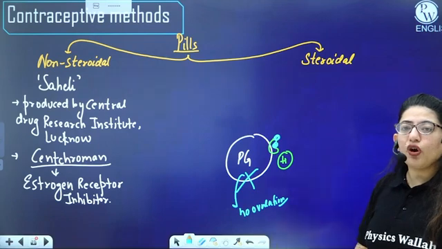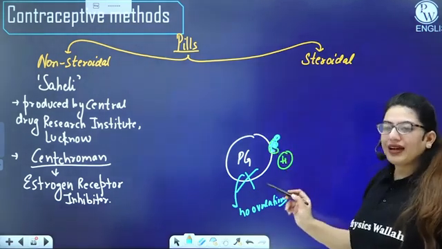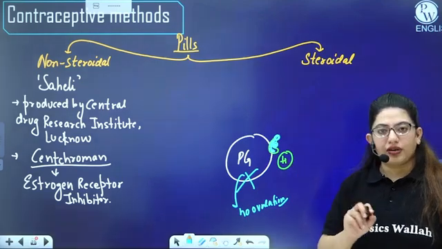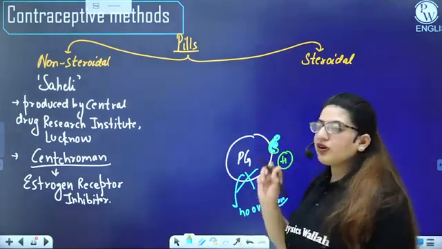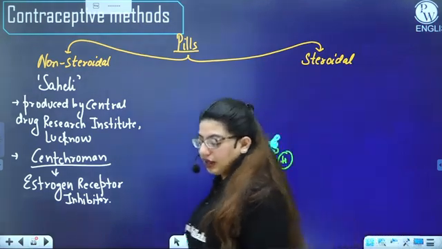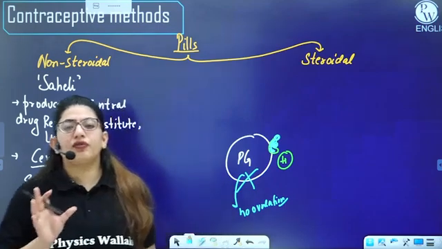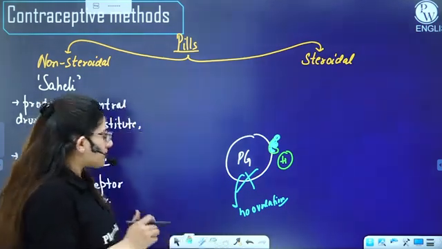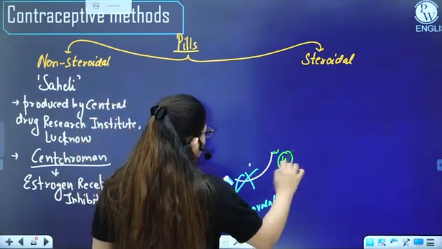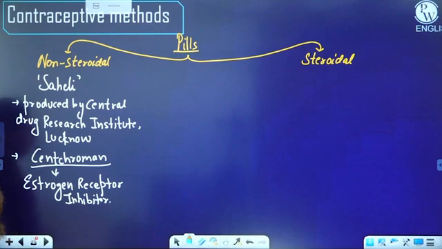I am rather not using any hormone. I am just blocking the receptor on which the hormone binds, and it tells the pituitary gland to work. So if the receptor is blocked, there will be no functioning of the pituitary gland, and the pituitary gland will not form the FSH. Fine. So this actually happens here. We are blocking the estrogen receptor, and no more functions will occur. There will be no ovulation, and there will be no pregnancy.